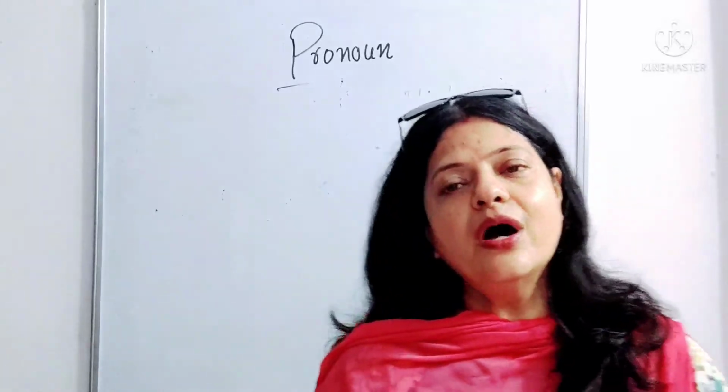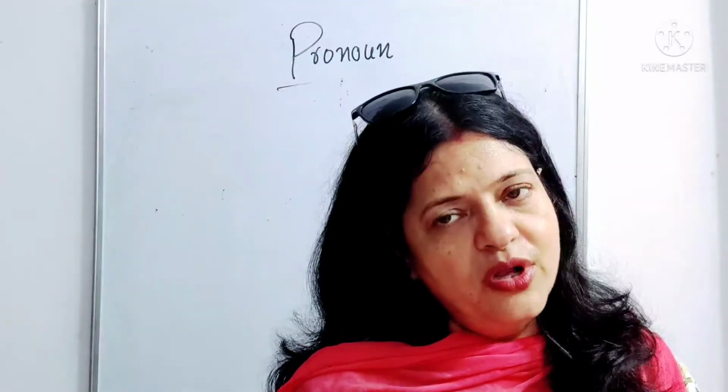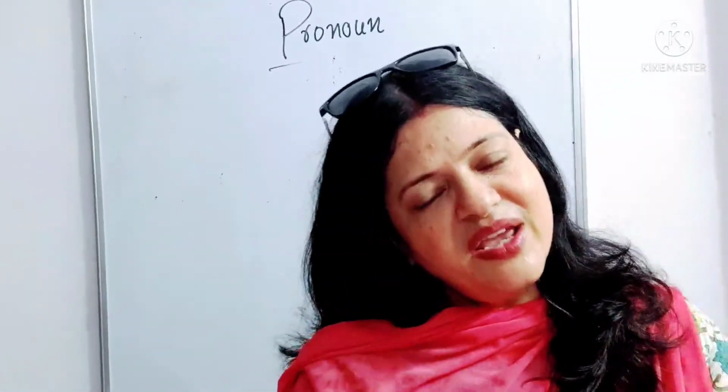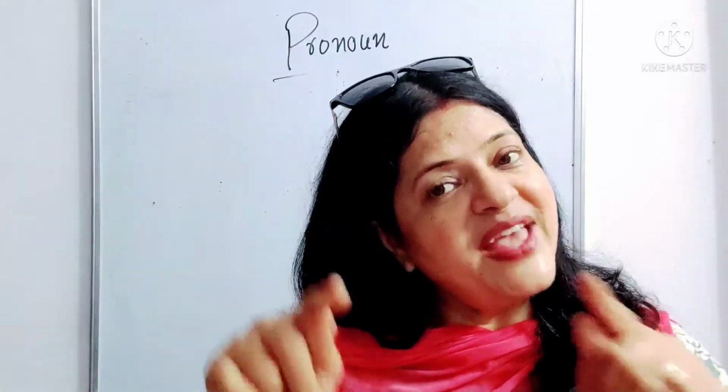So when a plural noun and a singular noun are joined by or, nor, it always takes a plural pronoun. Like if we say Ravi or his friends have forgotten to do their duty.